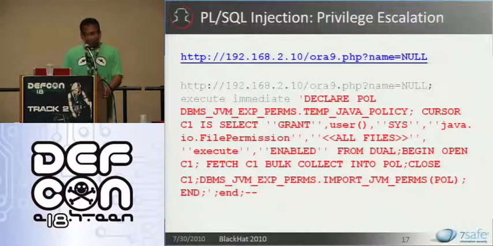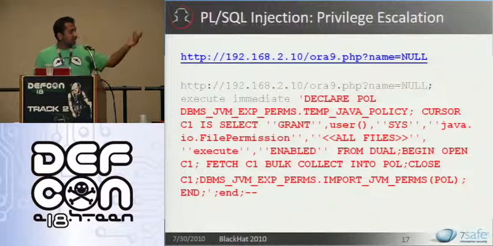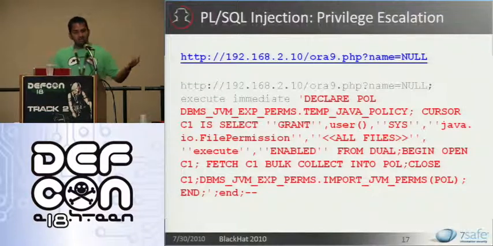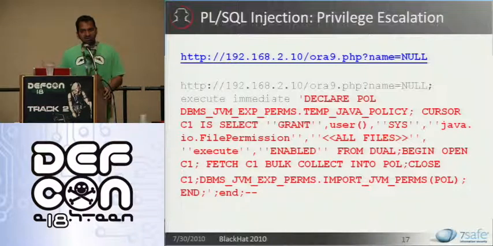So this is how the exploit looks, and you can use it from web applications. Essentially, if you look at our scott.test procedure, I have passed the argument as null. So basically, I'm saying the procedure to execute is null, which is okay for Oracle. And then the next statement is execute immediate, and that execute immediate has the entire exploit code, which will give the current user Java I/O permissions.